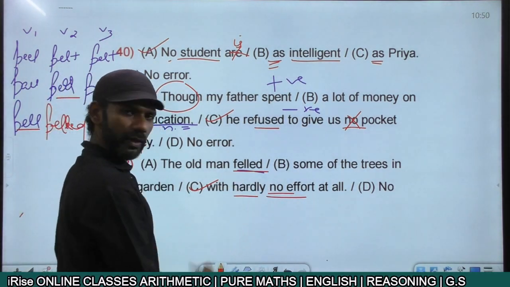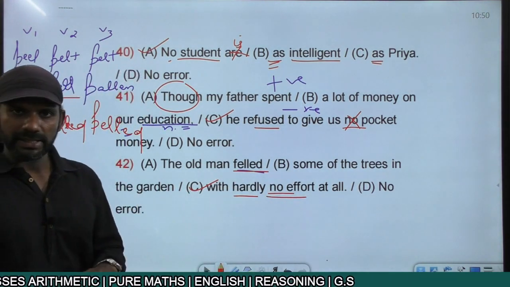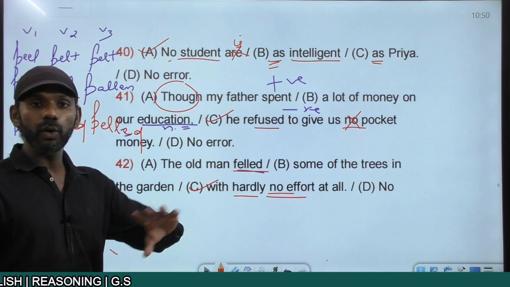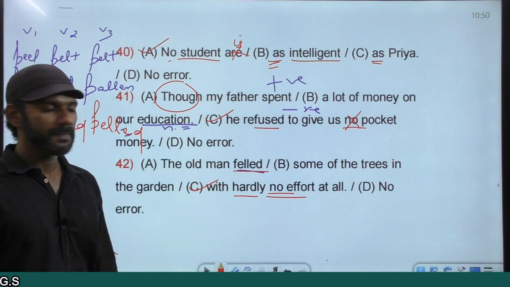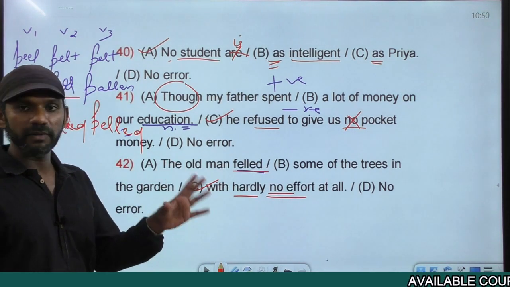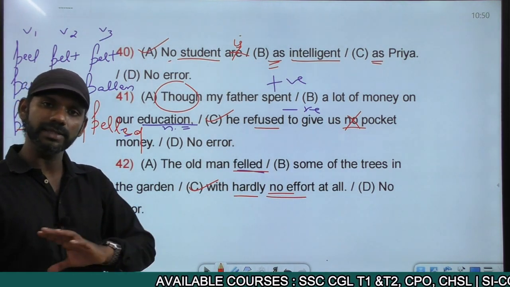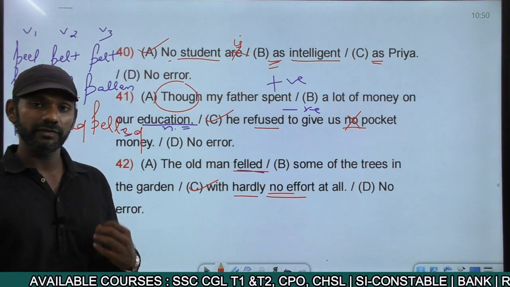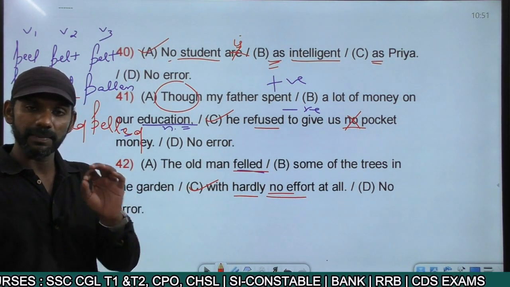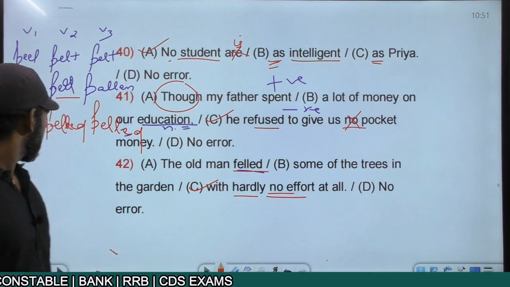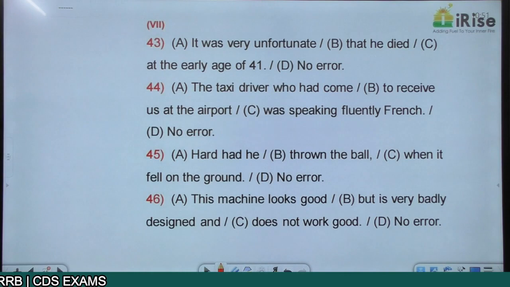Or we can remove hardly also. Can be in two ways. The old man felled some of the trees in the garden with no effort at all. Completely fine. Or the old man felled some of the trees in the garden with hardly any effort at all is also completely fine. There's no need for us to frame the correct answer. Your task is applying the rules, just find out the answer. That's the only thing you need to do. Come to the next one.